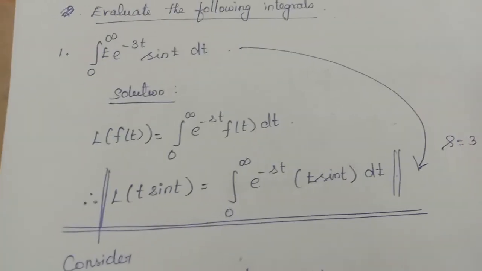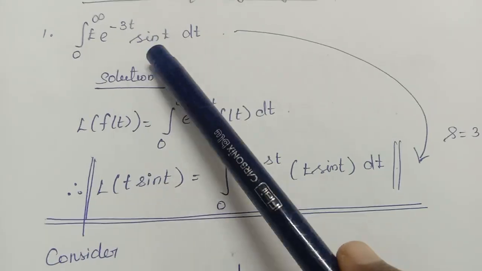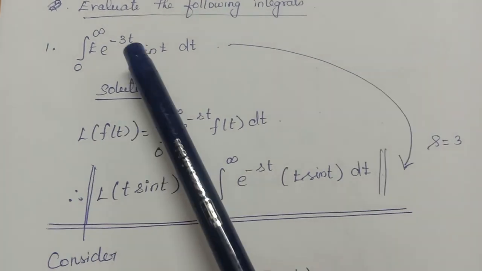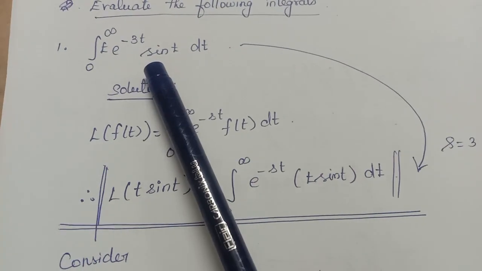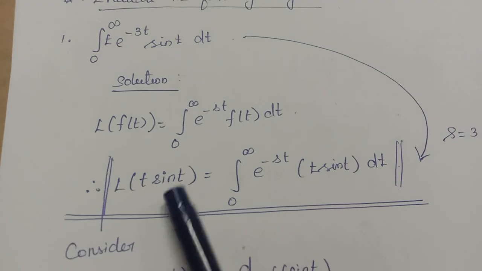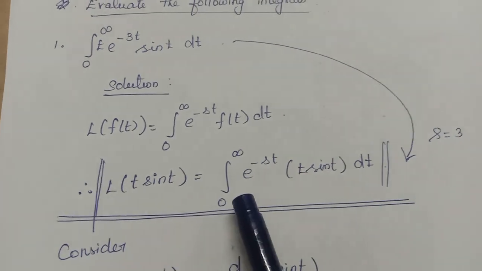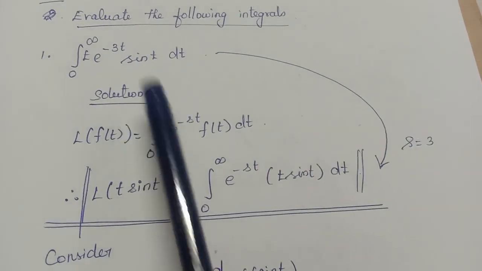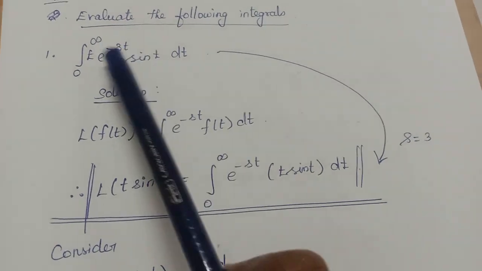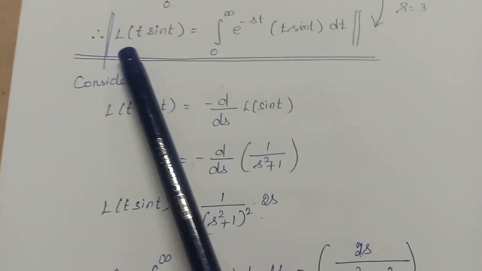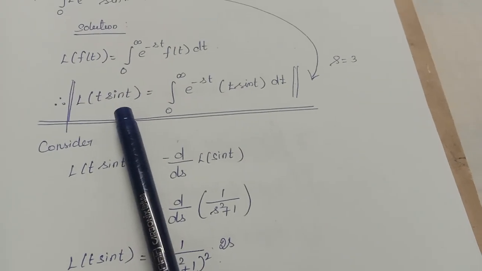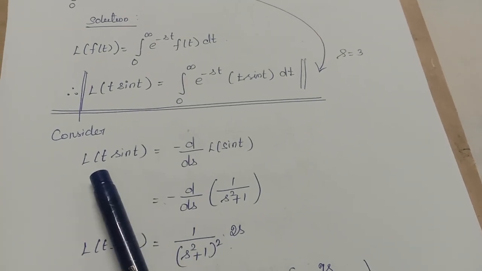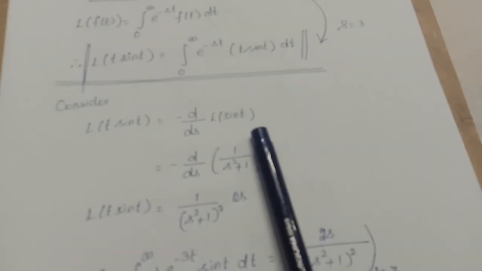Okay, here, this is also of the same type. So L of t into sin t, how will you write it? Remove this e power minus 3t. What do you have? t into sin t. So what is Laplace of t into sin t? As per this definition, integral from 0 to infinity of e power minus st t sin t dt. Both are the same only, no? But in the place of s, what do you have? 3. So instead of evaluating this integral, I can find the value of L of t into sin t, and in that I have to replace s equal to 3. What is L of t into sin t? t is there, no? So minus d by ds of Laplace of sin t.